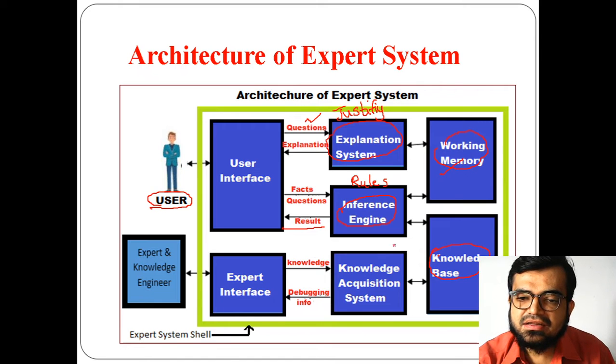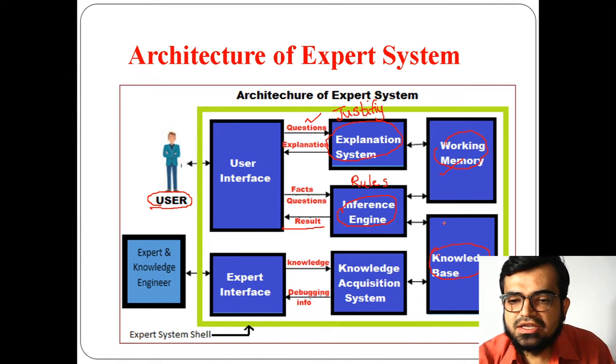Now what happens here is, as you know, the inference engine is connected with this knowledge base. Now how will this knowledge base get updated? The knowledge base will be updated with a particular domain. So this knowledge base is specific to a domain.